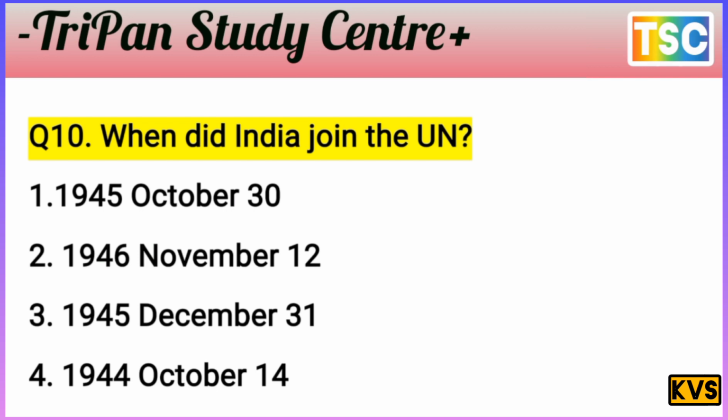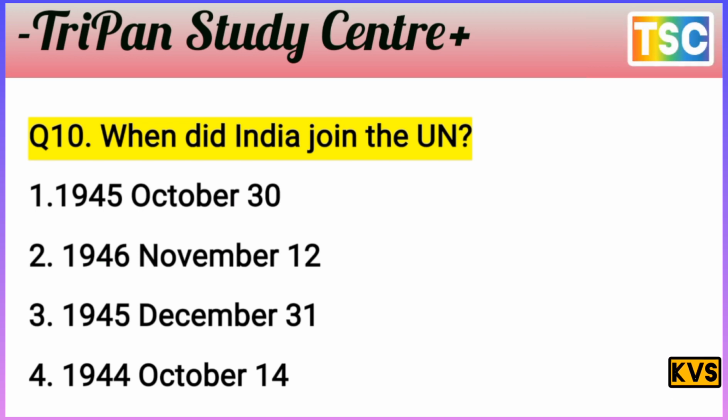First of all, test your knowledge. I give you a few seconds. You understand? What is the question? Option 1 is October 30, 1945. Option 3 is 1945 December 31. Which answer is correct?